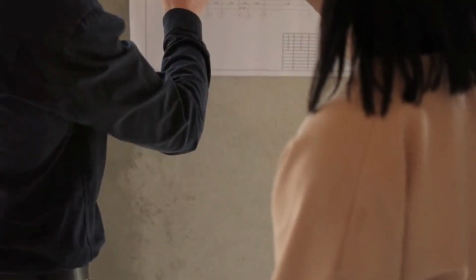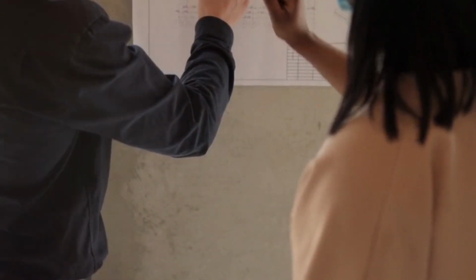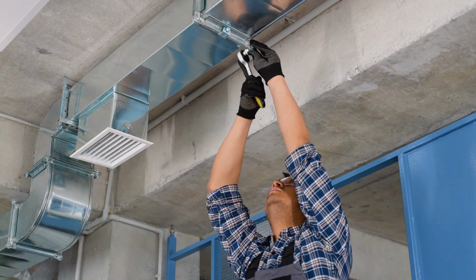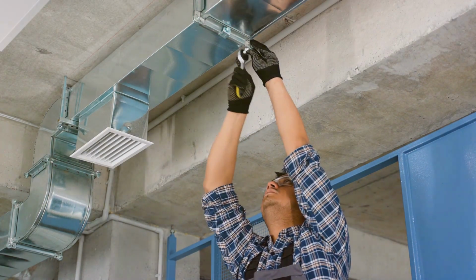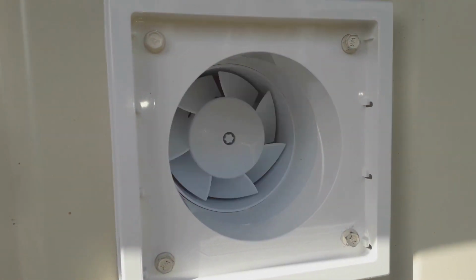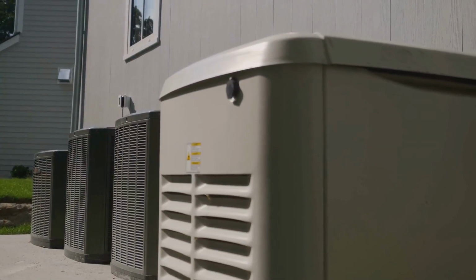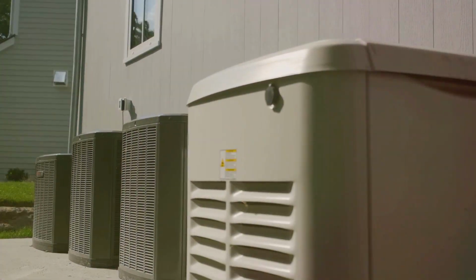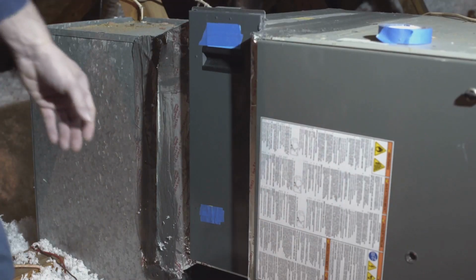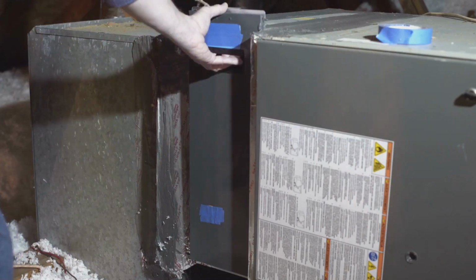The International Mechanical Code, or IMC, sets crucial standards for building mechanical systems. Ventilation. It requires proper ventilation in all habitable spaces to ensure adequate fresh air intake and exhaust of pollutants. For example, bathrooms must have exhaust fans vented to the exterior. Heating and cooling. The IMC sets minimum standards for heating and cooling system capacity and efficiency. For instance, furnaces must meet minimum efficiency requirements.